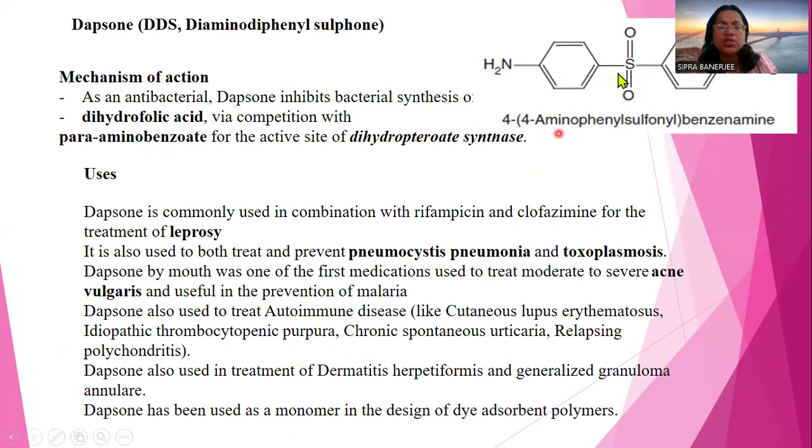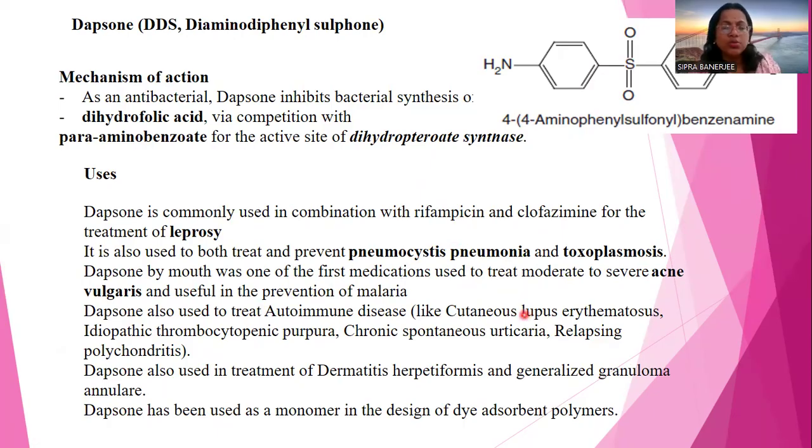This is dapsone. See the structure, which prevents dihydropteroate synthetase in bacteria. It is used for leprosy in combination with rifampicin and clofazimine. It is also used to both treat and prevent Pneumocystis pneumonia and toxoplasmosis.